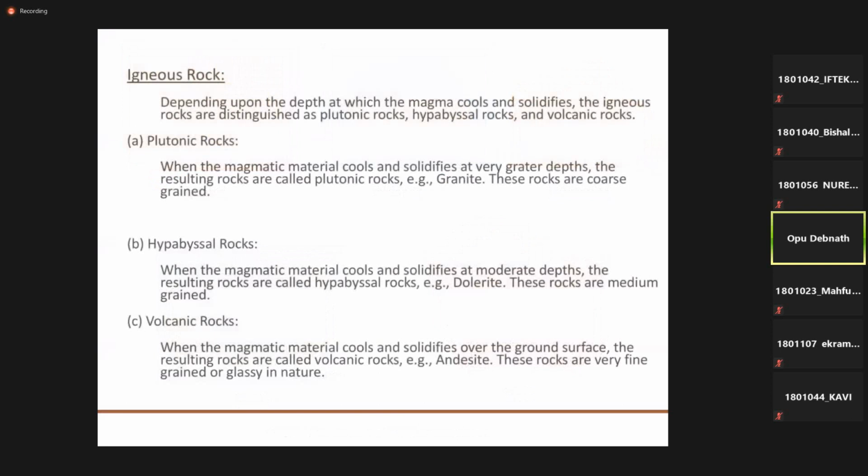This is another classification of igneous rocks: plutonic rock, hypabyssal rock, and volcanic rock. This classification is based on the depth at which the magma cools and solidifies. The igneous rocks are distinguished into plutonic rock, hypabyssal rock, and volcanic rock. These three types are based on the position, that means at which depth.